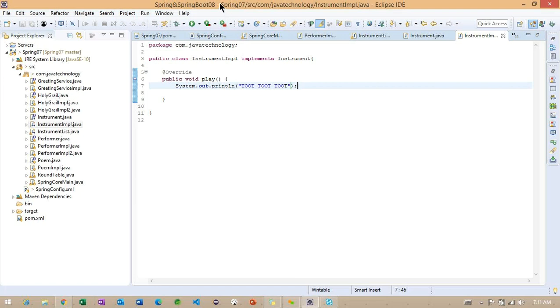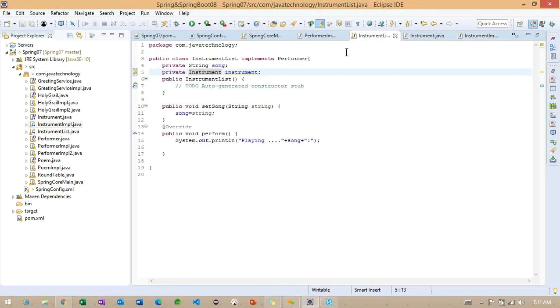Okay, observe here. Can you tell me the steps? Because just now I added one more property in the class, called InstrumentImpl, and after executing this perform method I want to call play. So can you tell me the steps?